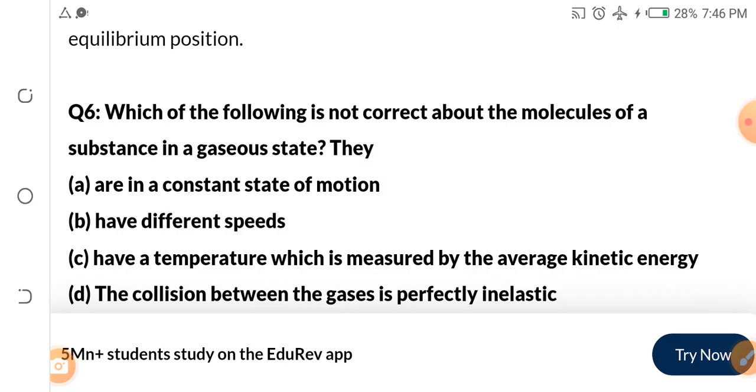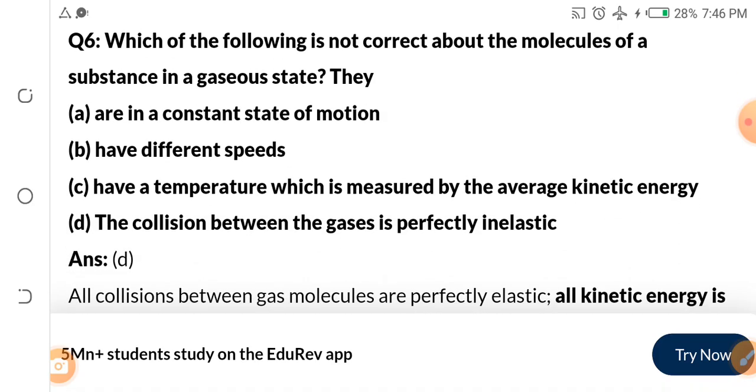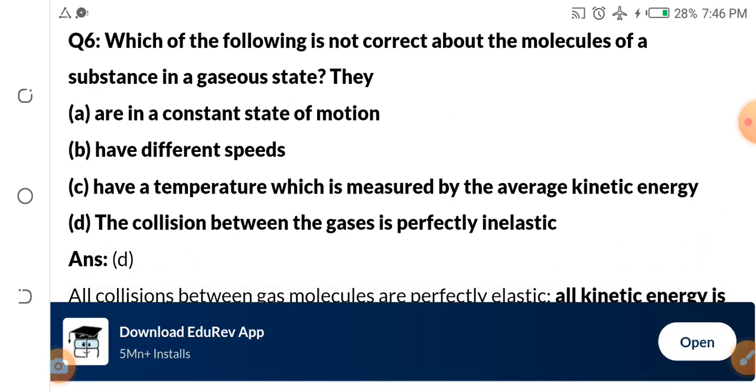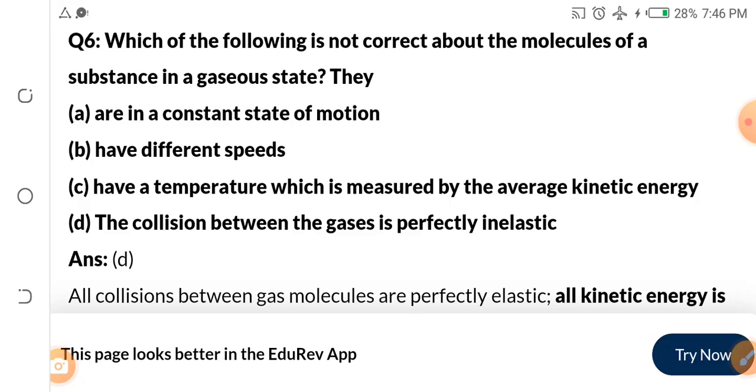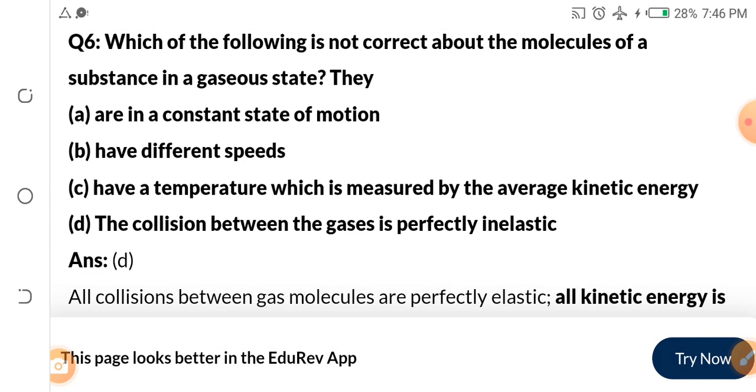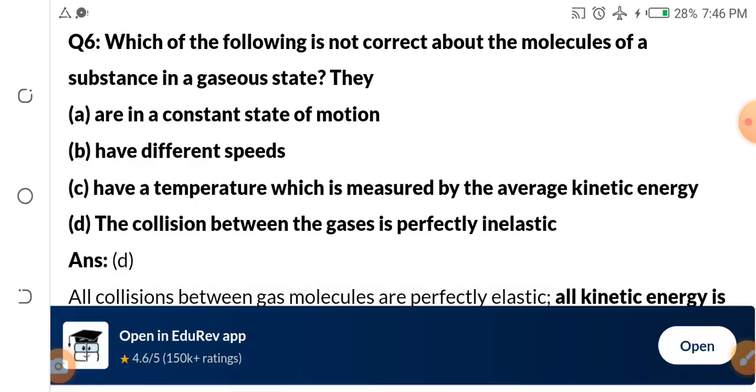We move on. Which of the following is not correct about the molecules of a substance in gaseous state? Which of these is not? That means all that 3 are correct and 1 is not correct. That one that is not correct should be your answer. They A, are in a constant state of motion. B, have different speed. C, have a temperature which is measured by the average kinetic energy. D, the collision between the gases is perfectly inelastic.